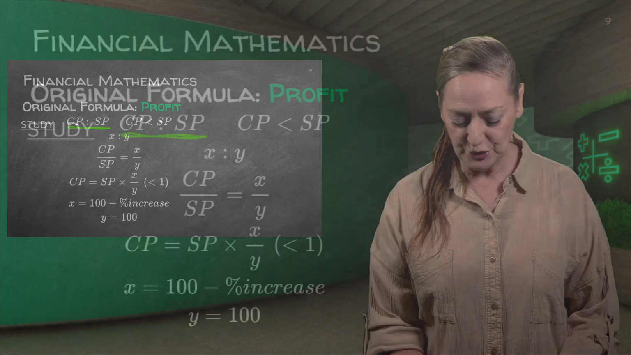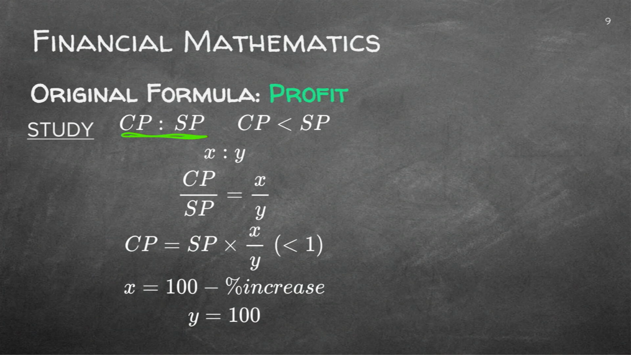This is our two ratios or rates that you are comparing, the cost price to the selling price. And remember, in profit the cost price is less than the selling price. So I'm going to use X and Y. These are your two ratios, CP over SP, your fractions, equals X over Y. So the cost price will be the selling price times X over Y.